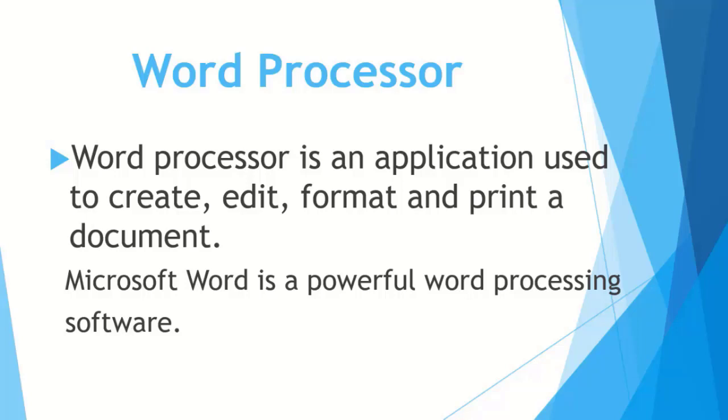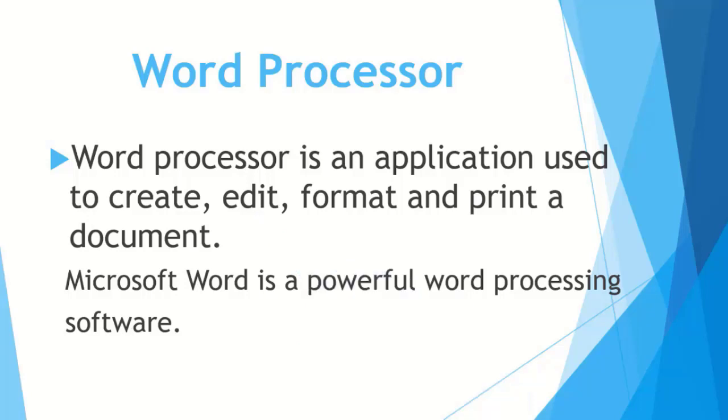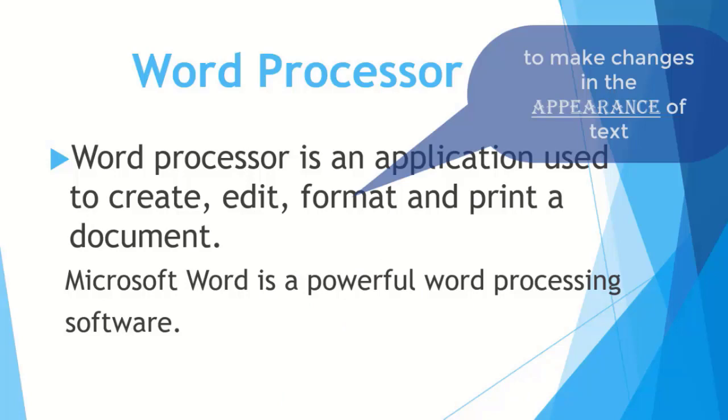First of all, we will create a document on a word processor, then we edit it. Edit means making changes in it. For example, if you want to correct spelling mistakes or change a sentence, you can do this, and we can also format it. Formatting means making changes in the text.